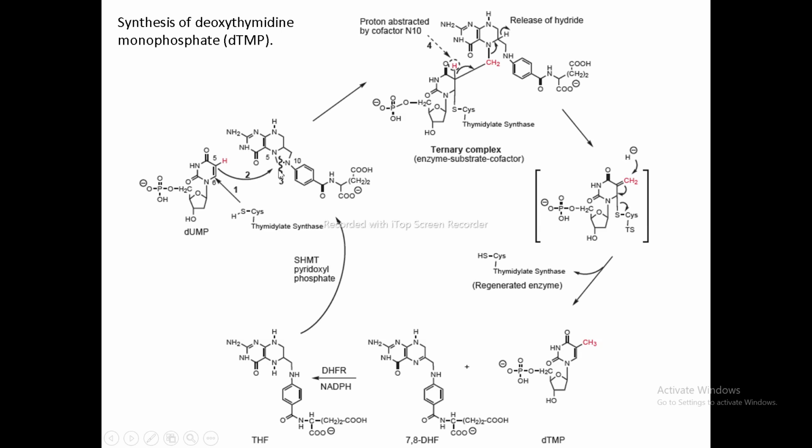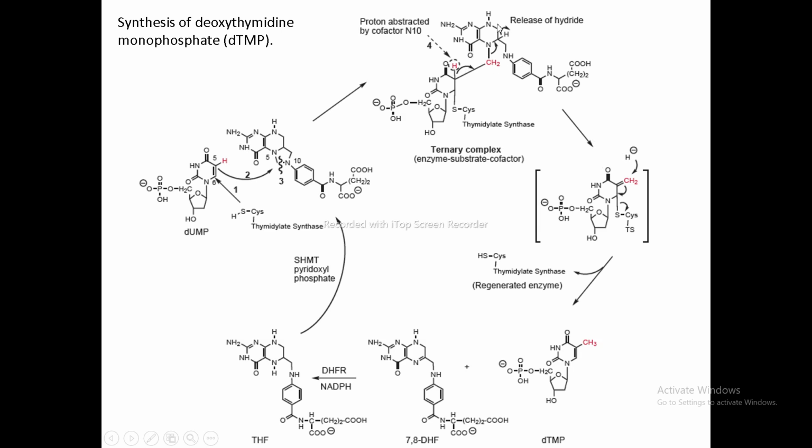So when we take all these steps together, a ternary complex of enzyme, substrate, and the cofactor gets synthesized. Check out properly how the ternary complex is formed. Now there are various reactions which involve bond breaking and bond making.